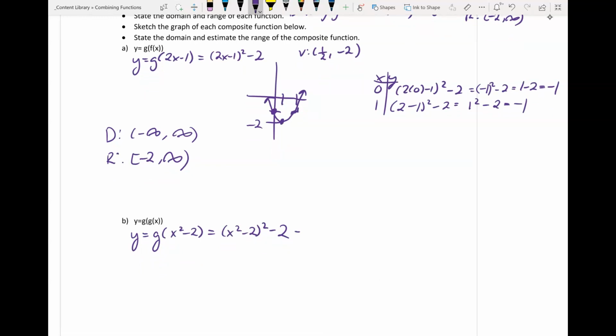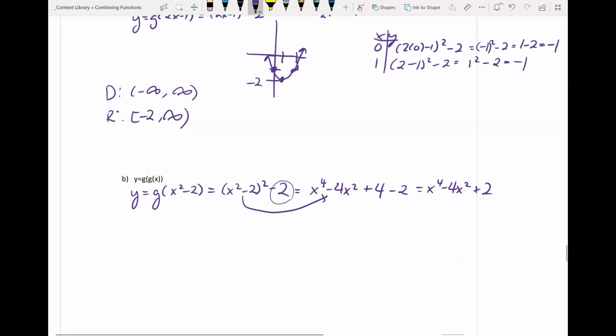And if we expand it, it's going to be x to the power of 4 minus 4x squared plus 4. That's coming from expanding x squared minus 2 times x squared minus 2. We still have that -2 at the very end from here. Then I'm going to simplify one more time. This is our polynomial.